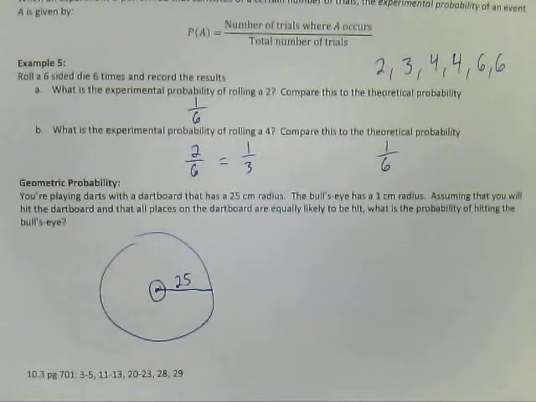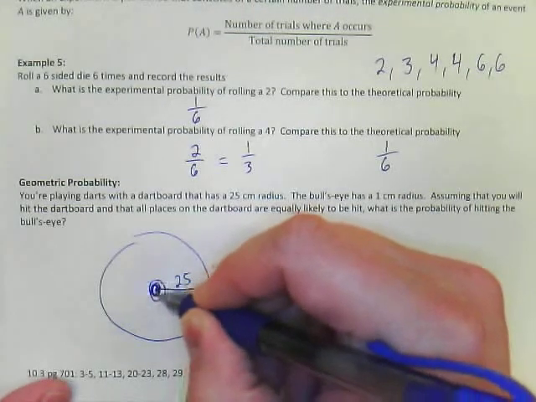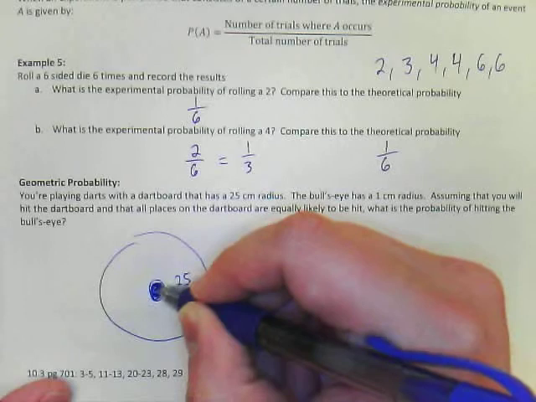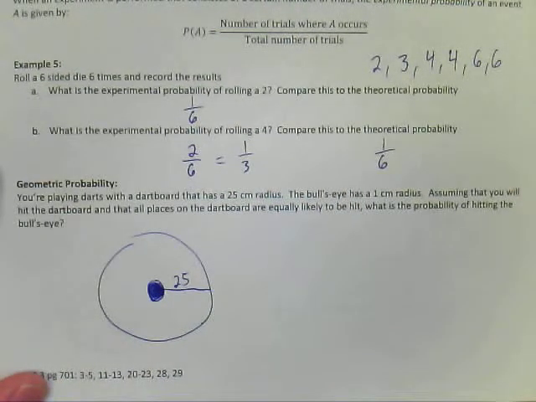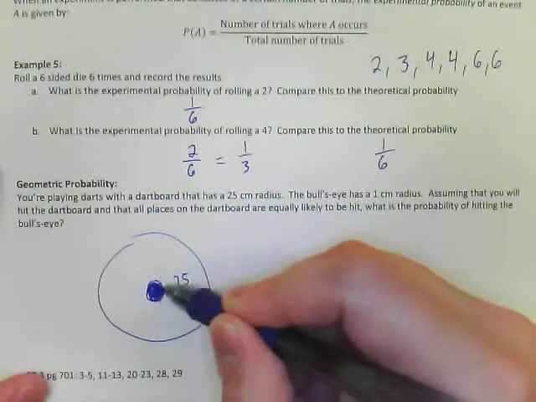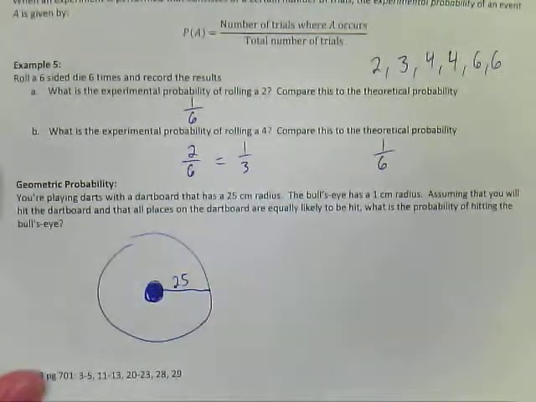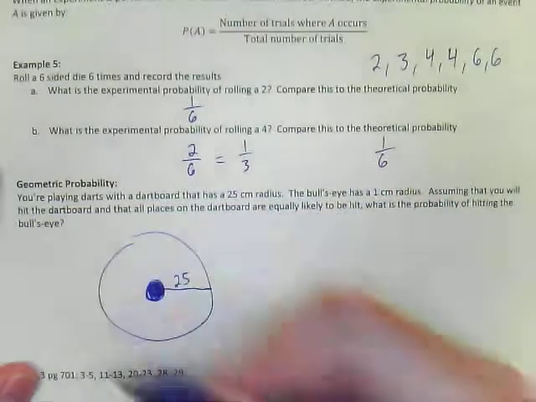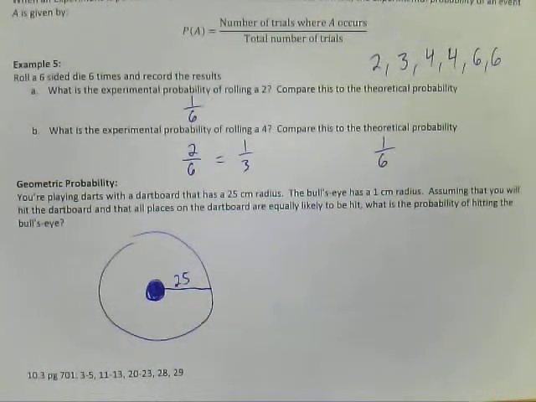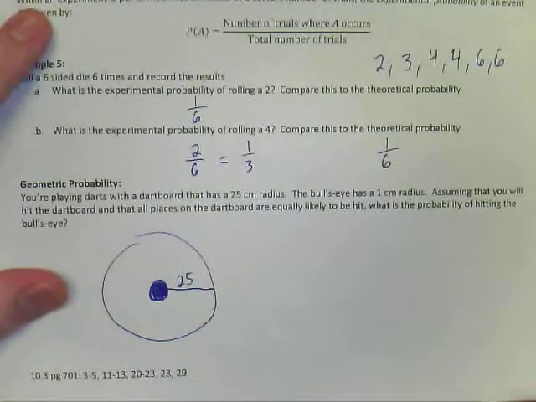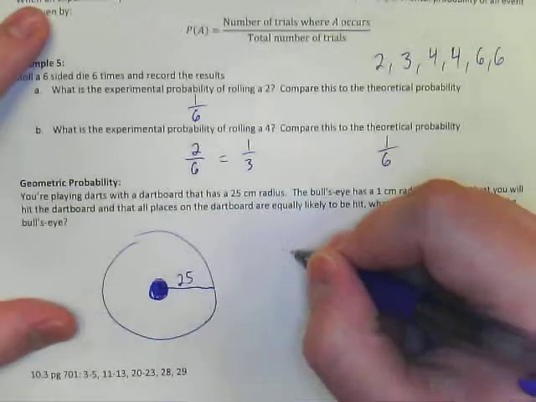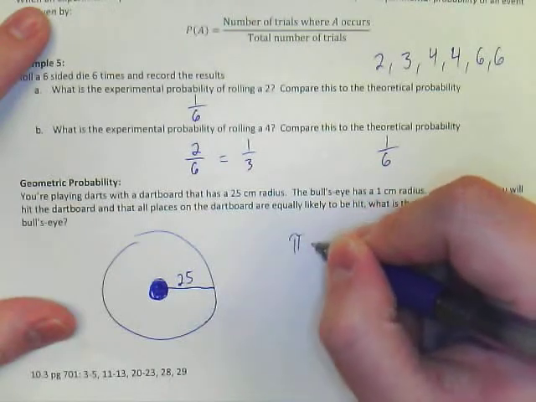Okay, so the probability of then hitting this circle, this bullseye that has a radius of 1, well, if we take all the ways that we can get what we want, which is all the area of this circle, and divide it by the area of the entire thing, that will give us the geometric probability. So again, probability, we take what we're looking for divided by all the possible outcomes. So what we're looking for is the area of this circle, which if it has a radius of 1, area of a circle is pi times r squared.